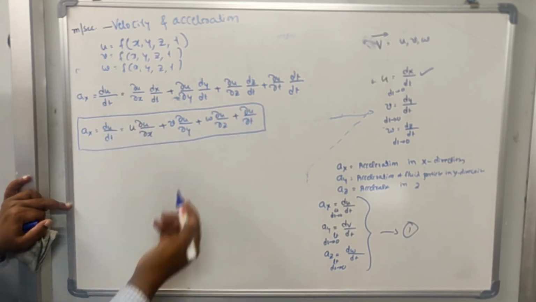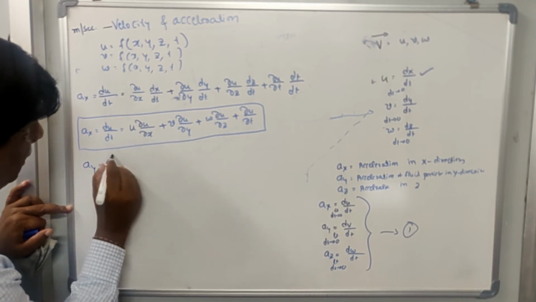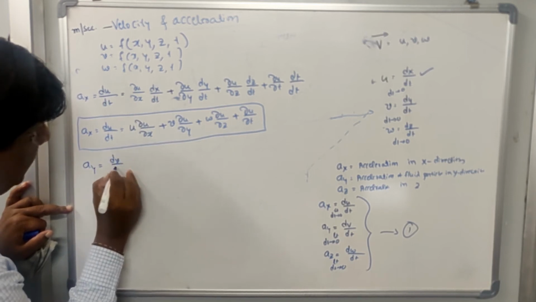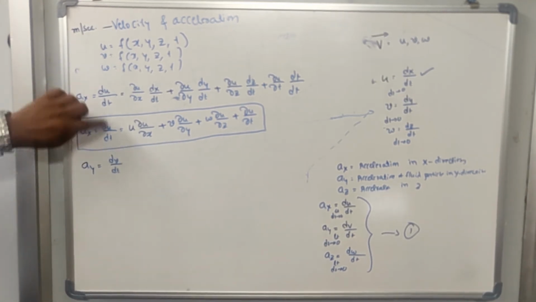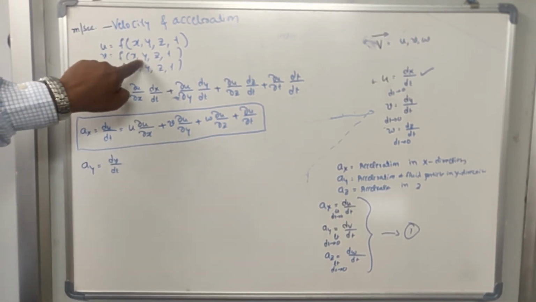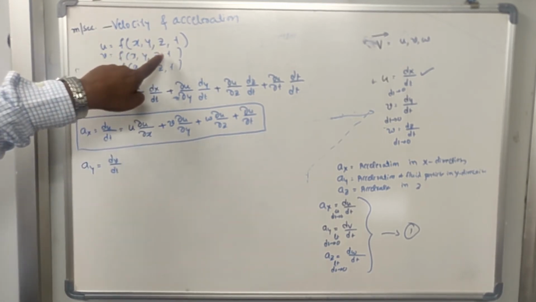Similarly, let us write Ay is equal to what? dv by dt. Again this v is a function of x, y, z and t.